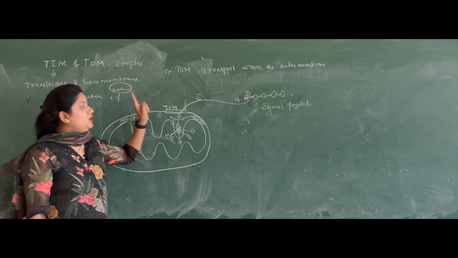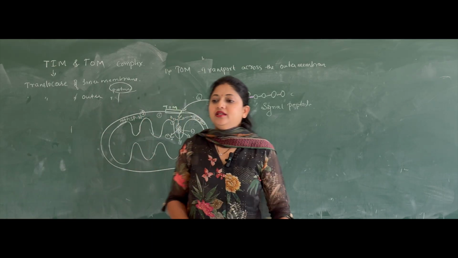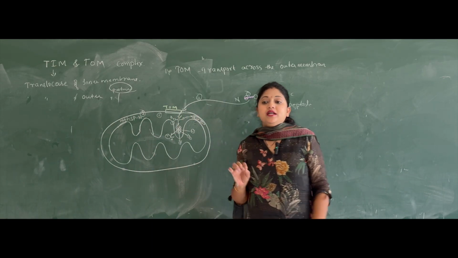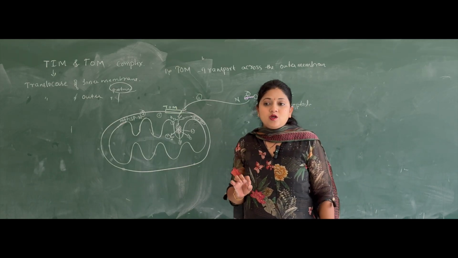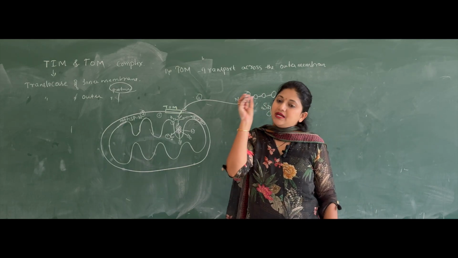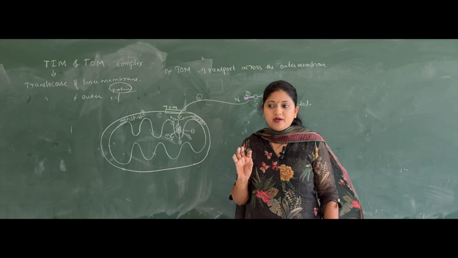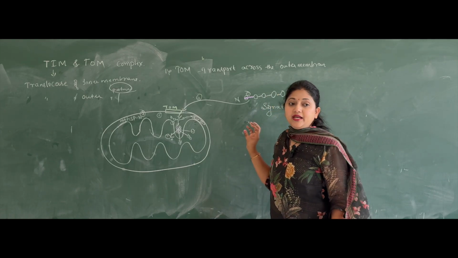Okay, so how does the Tom complex work? The Tom complex is the translocase of the outer membrane. So a translocase of the outer membrane will be present on the outer membrane of the mitochondria. So basically what happens,